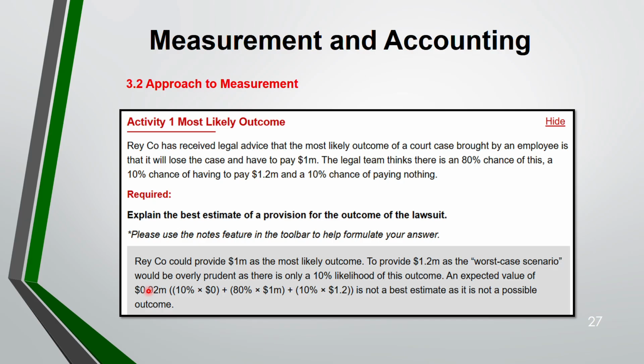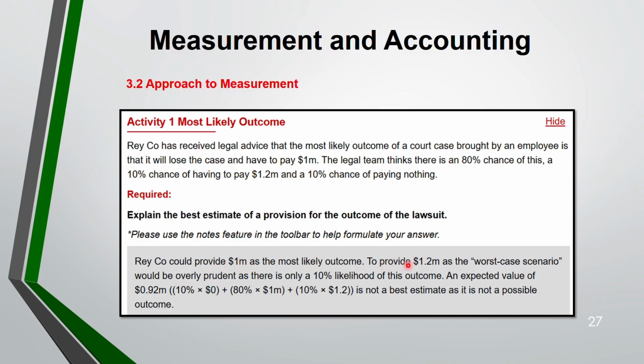From question to question, therefore, it differs. Why is it not the best estimate? Because it is not likely to happen. Either you have to pay 1.2, or 1 million, or nothing. Out of these three only one will happen. So this 0.92 is none of the three. It's not even a possible outcome. So you can't use this expected value as a best estimate. Therefore, you have an 80% chance of paying 1 million, so the most likely outcome is 1 million.